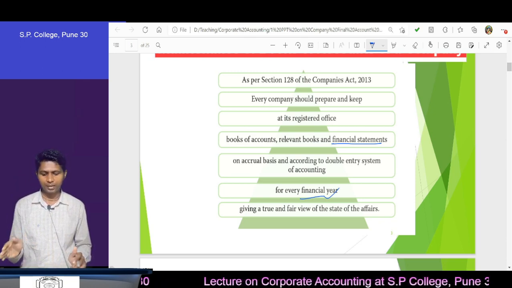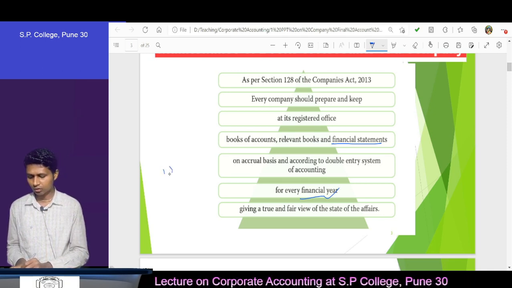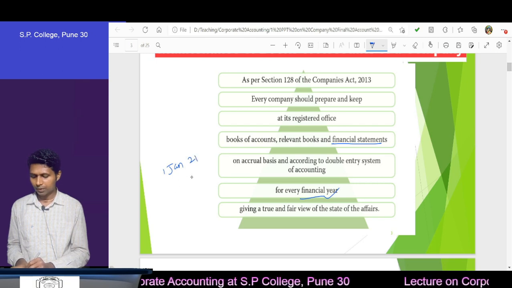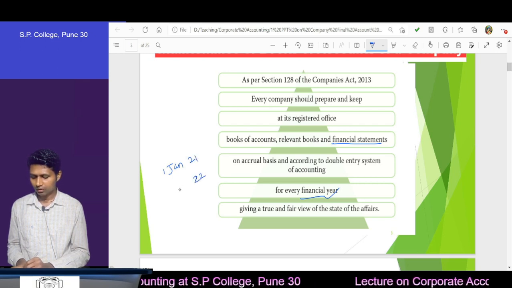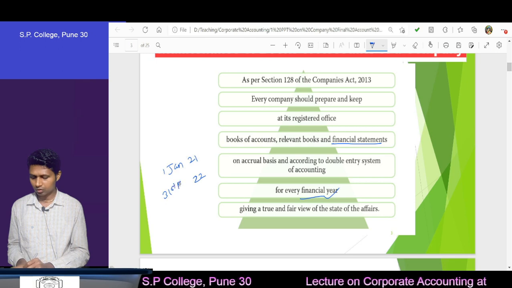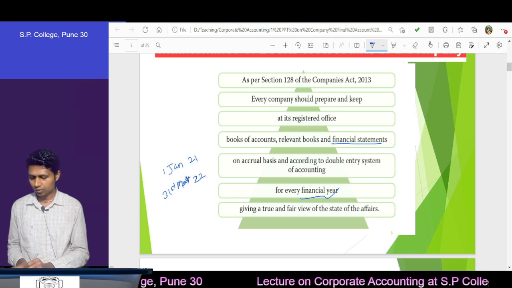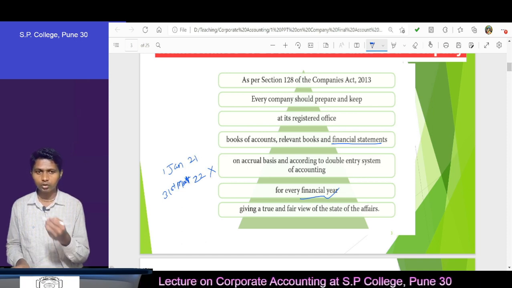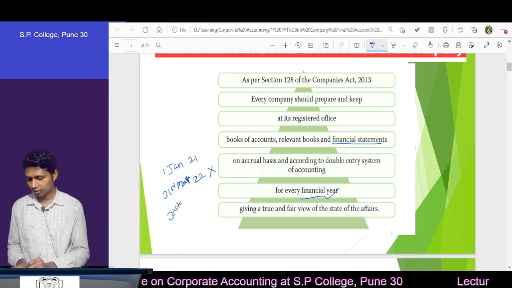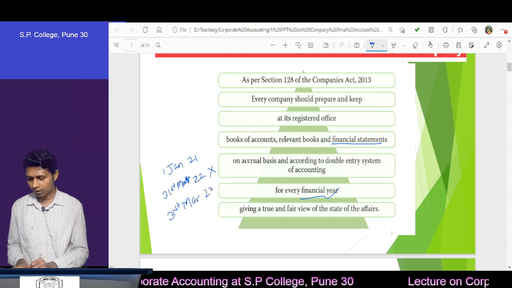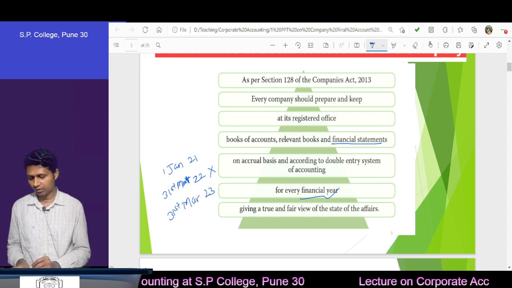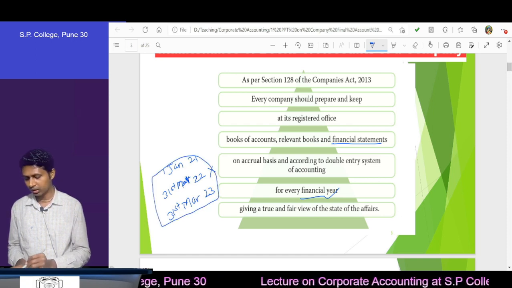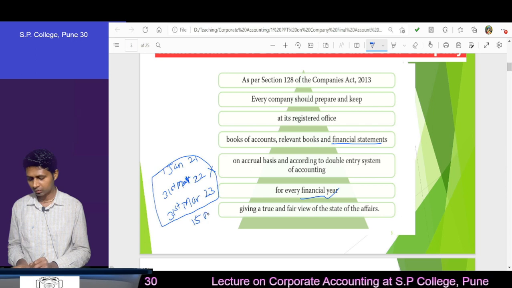That means our period in this case starts on 1st January 2021, but on 31st March 2022 we are not going to prepare the financial statement. Then when will we prepare it? On 31st March 2023 we will prepare. Therefore 1st January 2021 to 31st March 2023 becomes the 15 months.